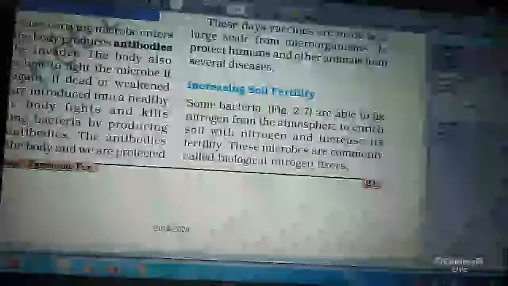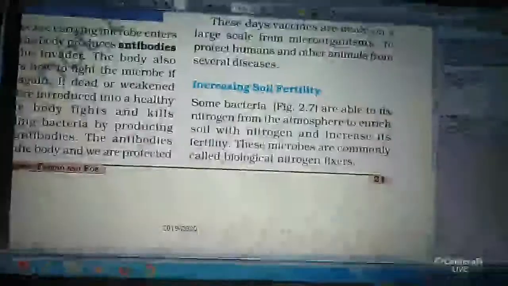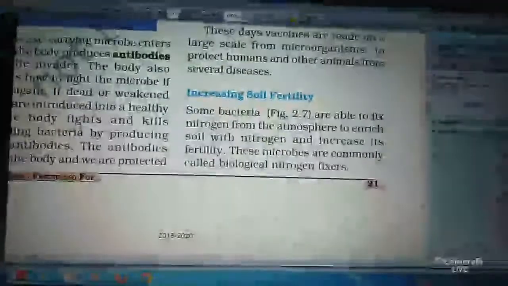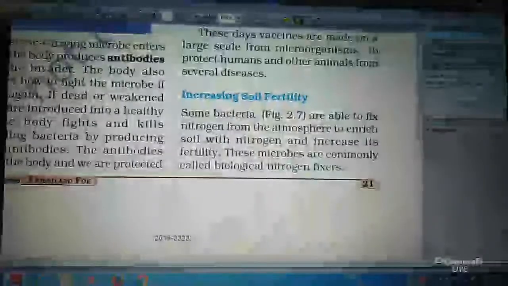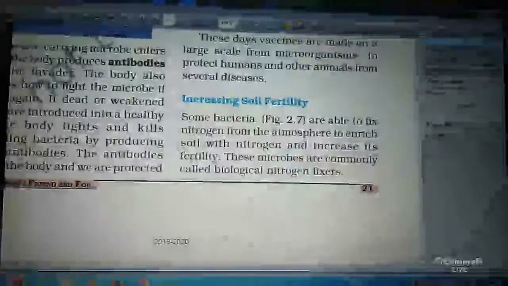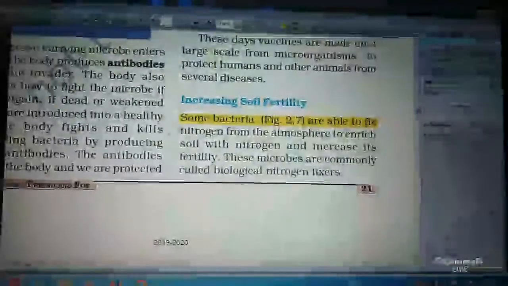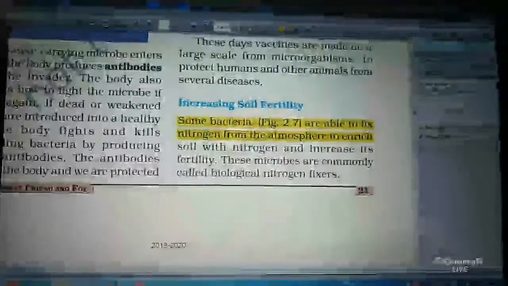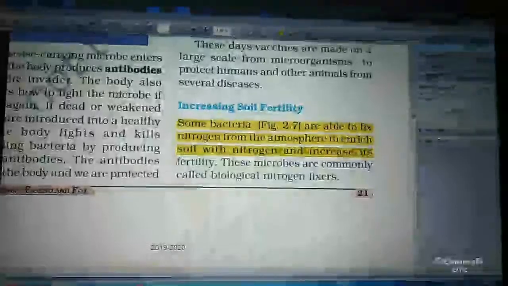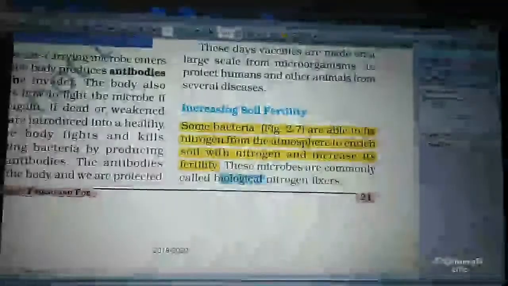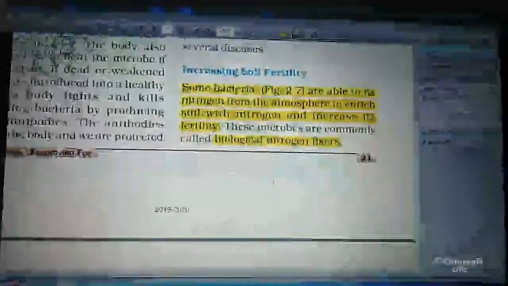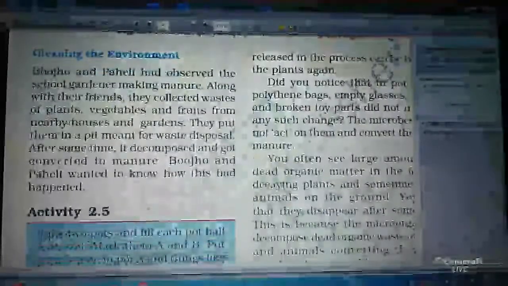Increasing soil fertility, I have told this. Some bacteria are able to fix nitrogen from the atmosphere to enrich soil with nitrogen and increase its fertility. These nitrogen fixing bacteria fix atmospheric nitrogen and increase the soil fertility. They are commonly called biological nitrogen fixers.